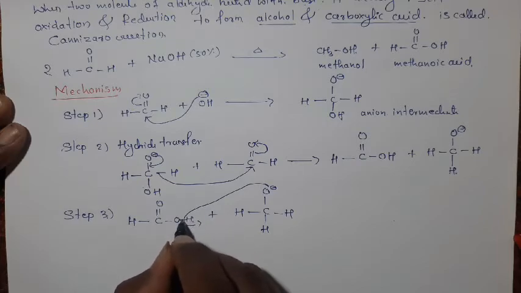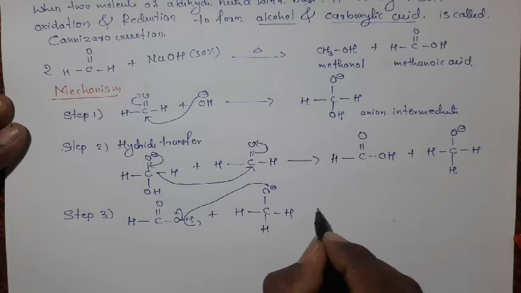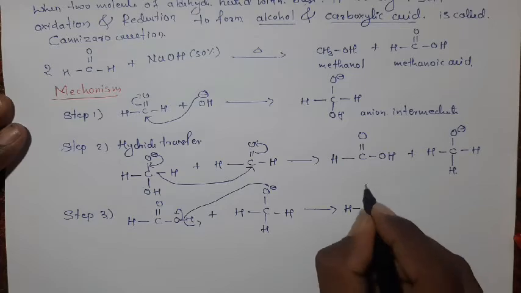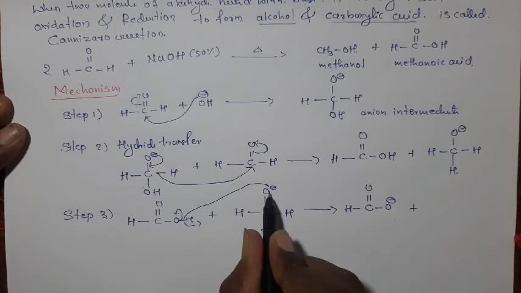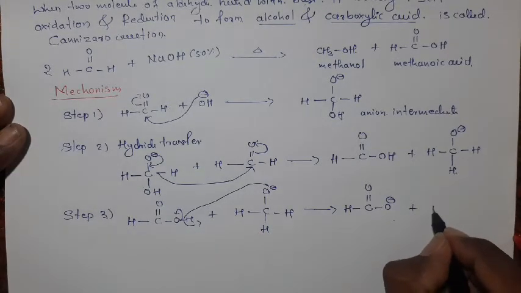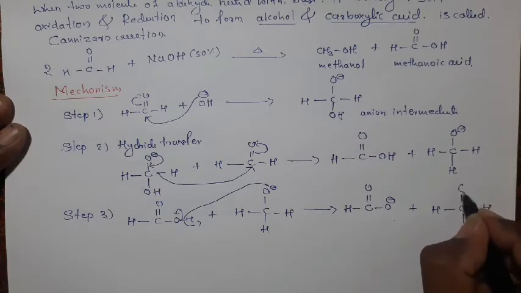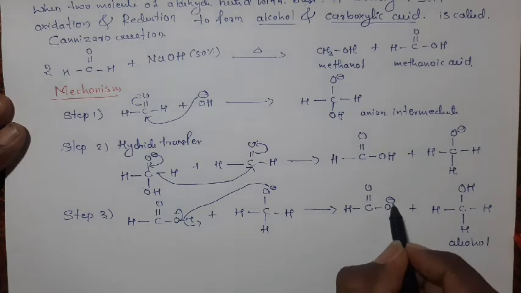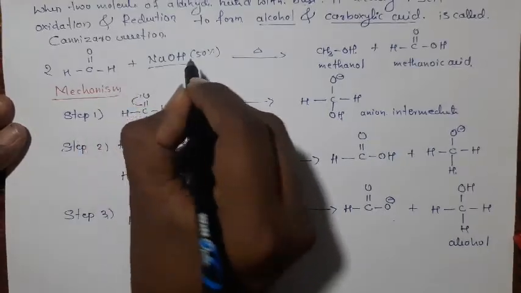At that time, the bonding electrons are shifted to the oxygen, which becomes negative, and this becomes OH. Then it becomes H C double bond O, O minus, plus another product, where H attacks here and it becomes H C H H, with the O minus becoming OH. This is our alcohol.